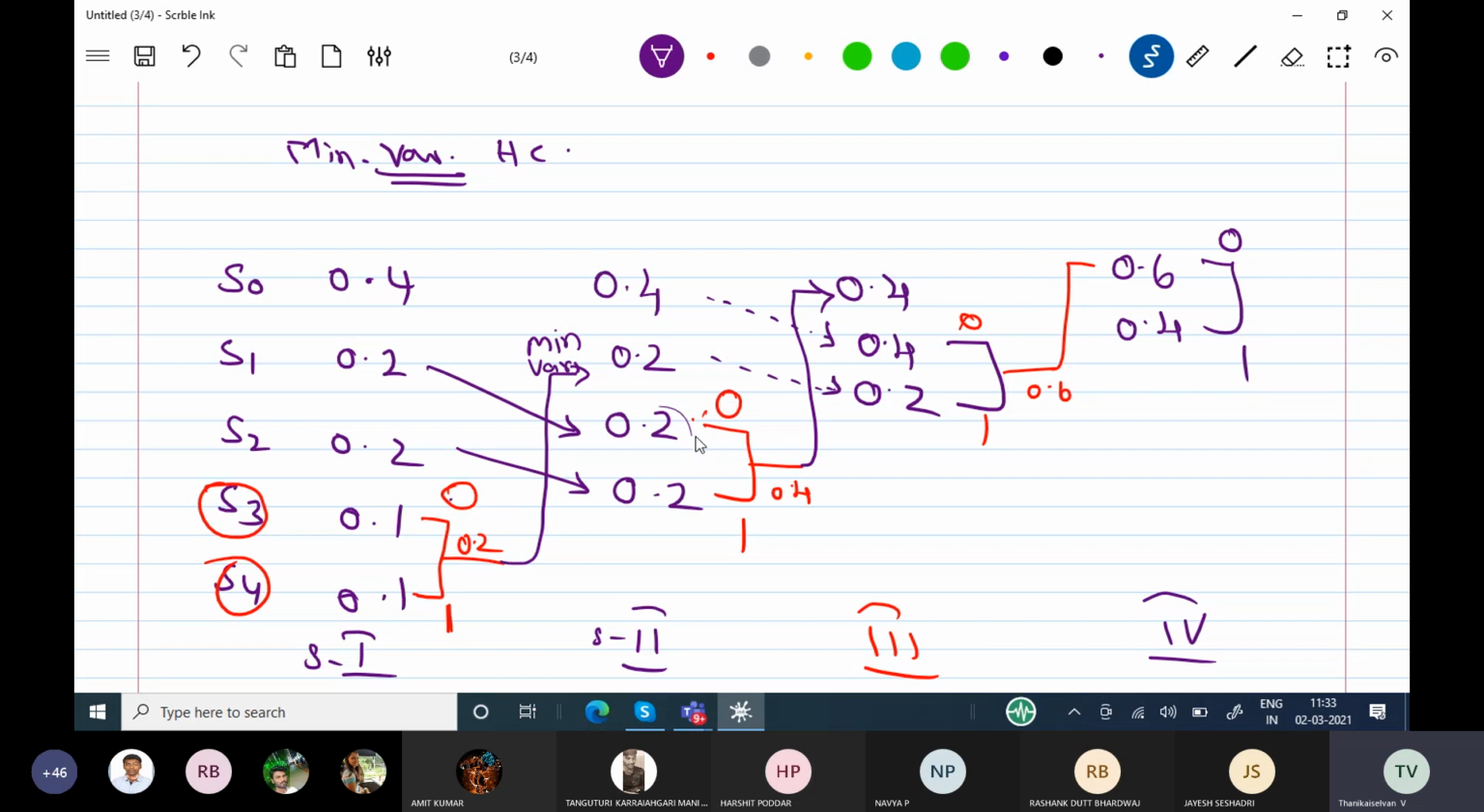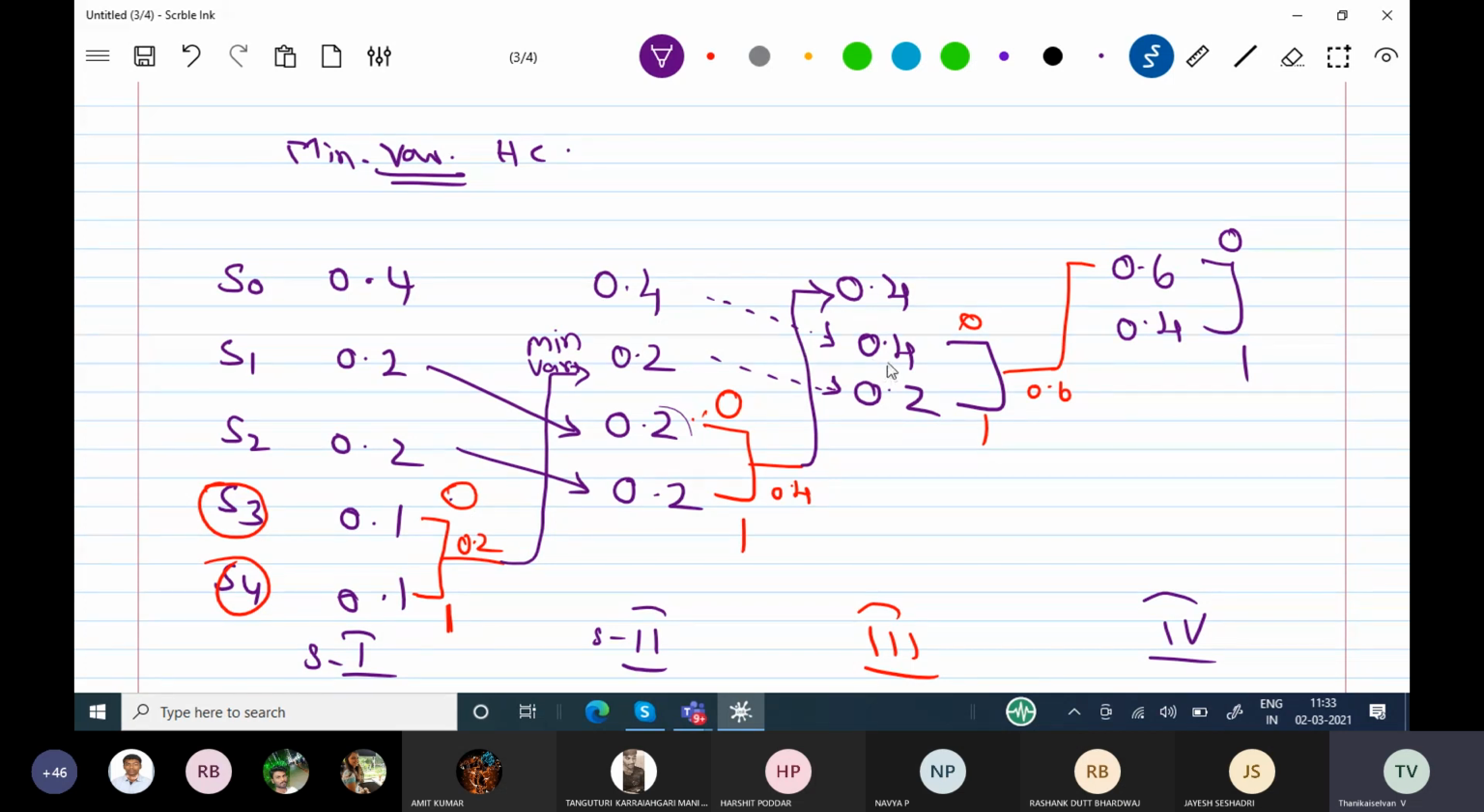In stage 2, I need to do the coding process. I am combining the last two, and 0, 1 is coded. First one is 0, last one is 1. Then I am adding the two probabilities, and the answer is 0.4. So now I am keeping the second stage probabilities in the third stage. 0.4 is coming here, 0.2 is coming here, and I am keeping my 0.4 above the existing probability.